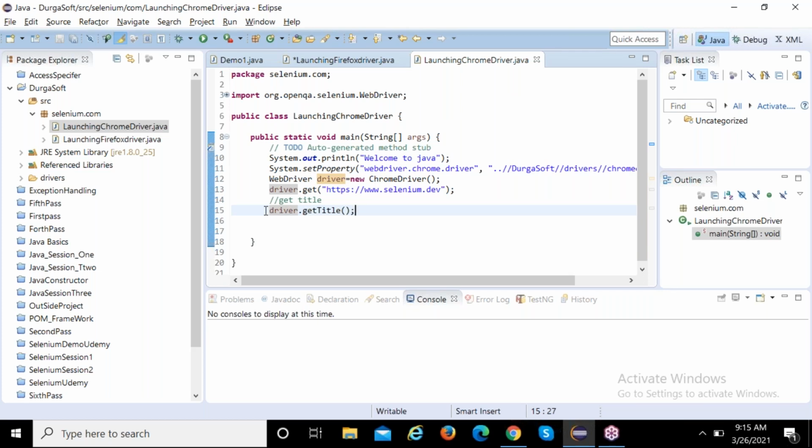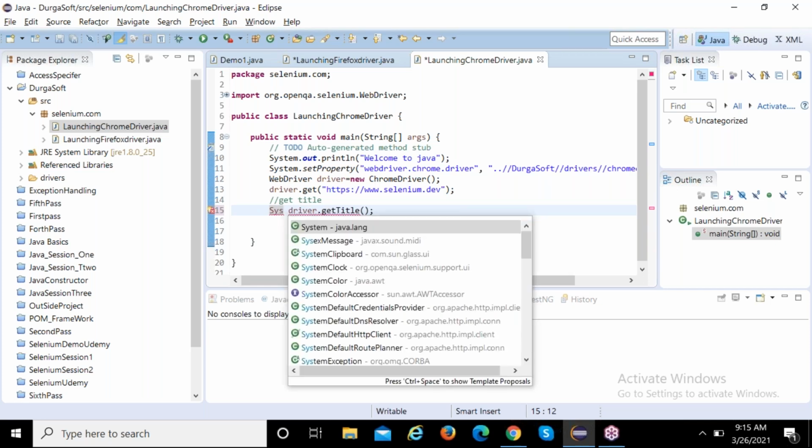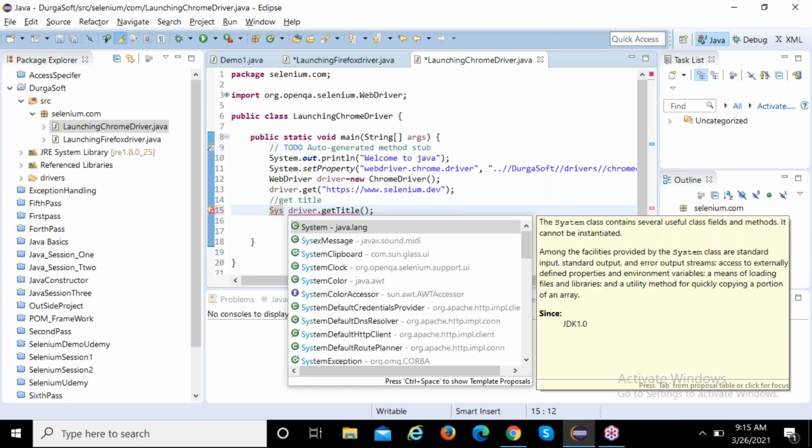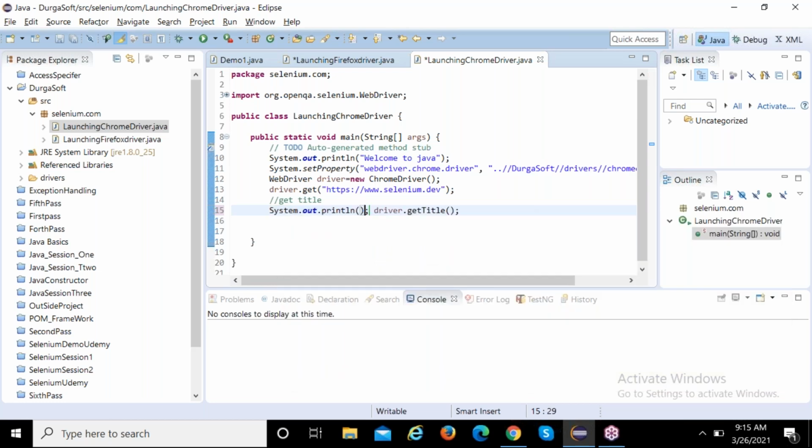We need to write System.out.println. Yes, absolutely. Most of the people are learning by heart. Don't by heart. Driver dot get title means the title will come, but it won't print anything. In that case, what we need to write? System dot out dot println and pass this one, driver dot get title, inside.